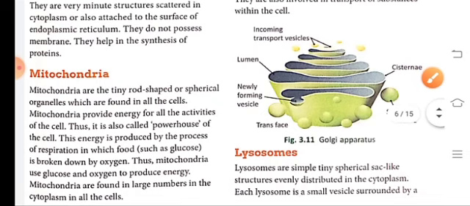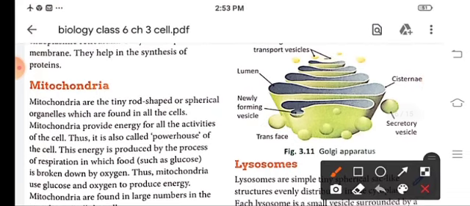Next, the most important organelle of the cell is the mitochondria. These mitochondria are rod-shaped or spherical organelles present in the cell. Mitochondria provide energy, and that is why they are known as the powerhouse of the cell.